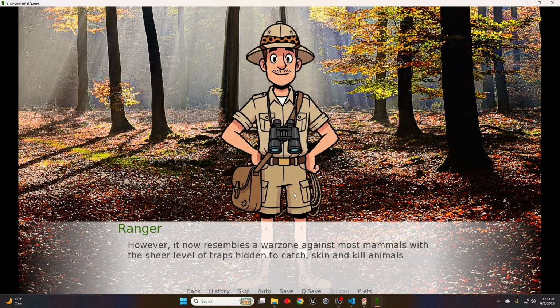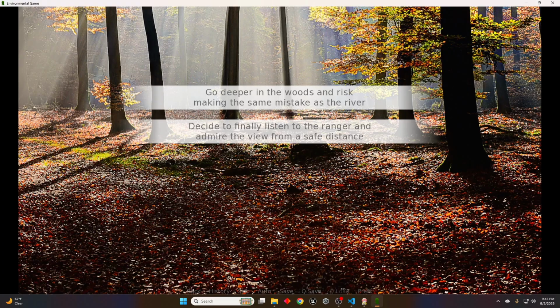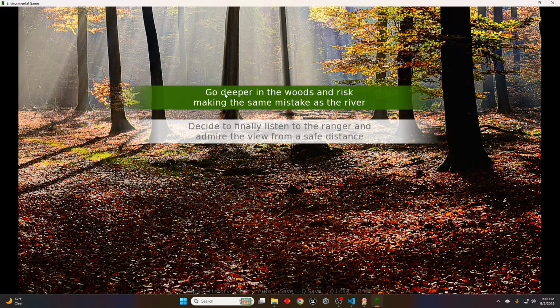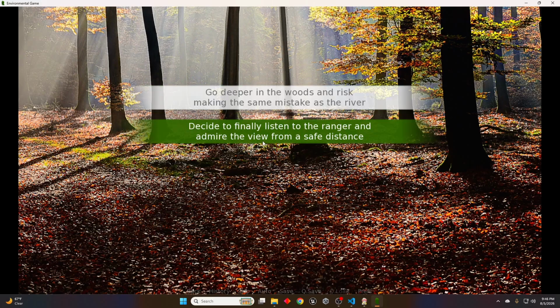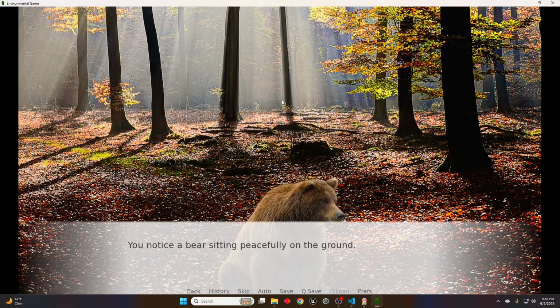Okay, so he tells me about the forest and how it's dangerous. All right, now this right here, he kind of talks about how you shouldn't take risks because I know that you like to jump into rivers, which you shouldn't be doing, right? If I didn't jump into the river, he would not have said this. But I'll also show what he would have said if I didn't jump in the river after. Okay, so yeah, we have two choices here. We can either go deeper in the woods or we can admire from a safe distance, but we're feeling a little risky today, so we're gonna go deeper in the woods.